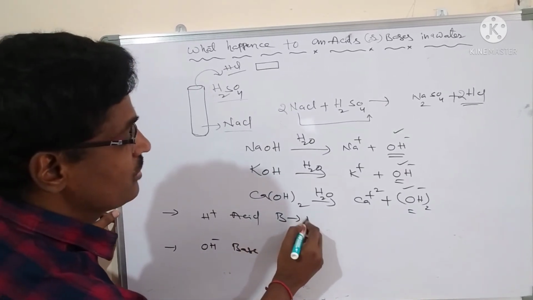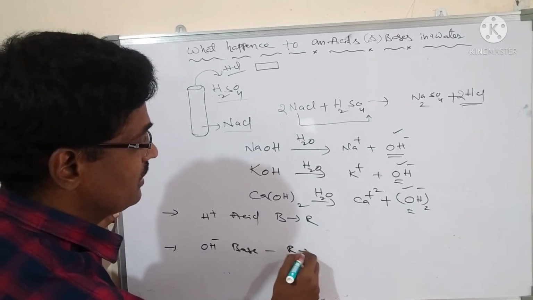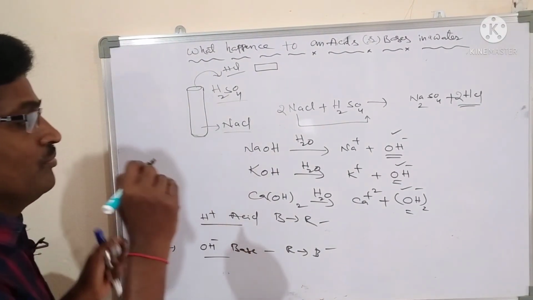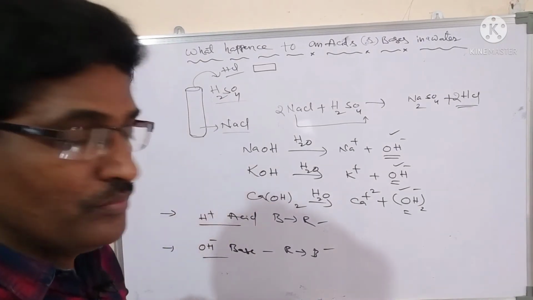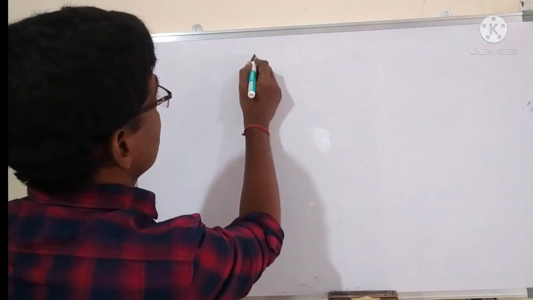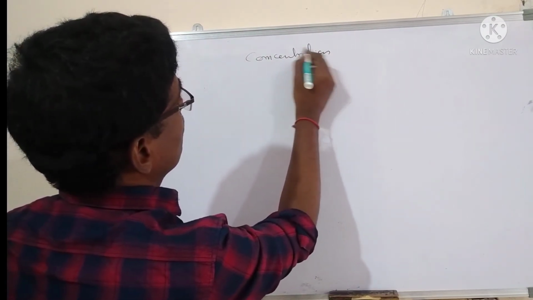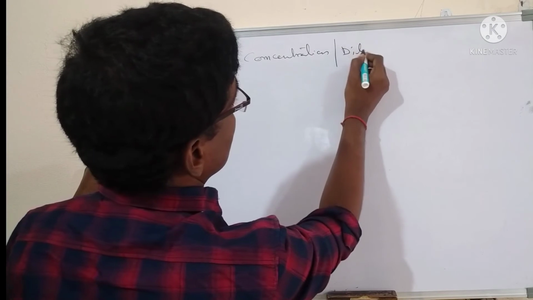Now blue converts into red. Now red converts into blue. Okay, that is acid, and this is base. Now, concentration or dilution.